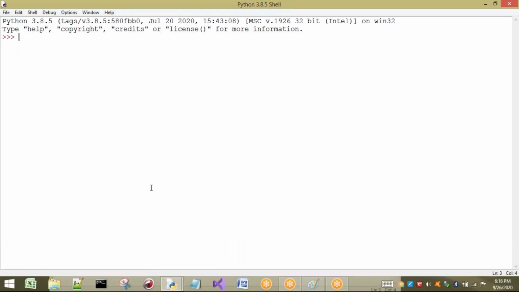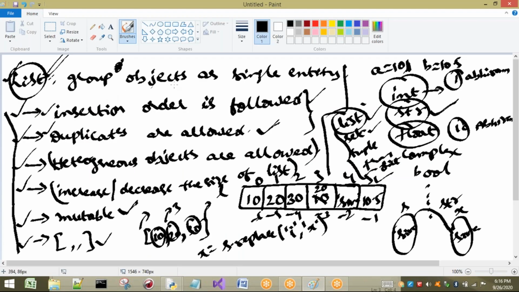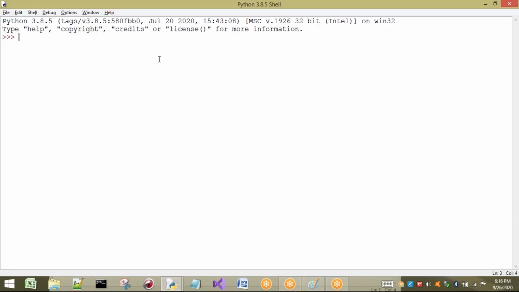Now see. The first point is group of elements, group of objects as a single entity. I will show you first. a = 10. If I show you a, it has only a single element. But now I want to show you a group of elements for a single variable, a single identifier. a = 10, 20, 30 and also 40. Here we insert a group of elements or objects together as a single entity. What is meant by single entity? All these are assigned to only a.